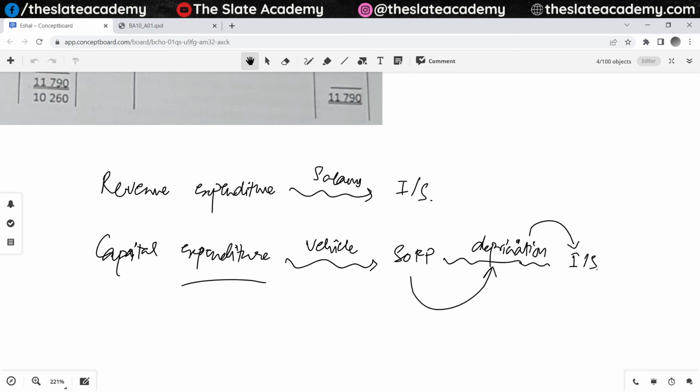That's the difference between revenue expenditure and capital expenditure. First, to know which particular expenses get classified as revenue expenditure and which ones are capital expenditure, and secondly, the treatment, how we represent these expenditures over the life of the business or over different periods. Understood?